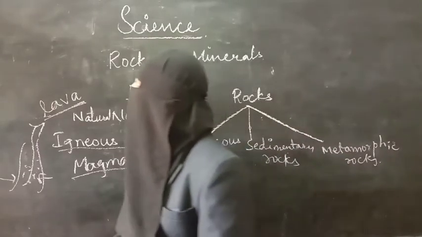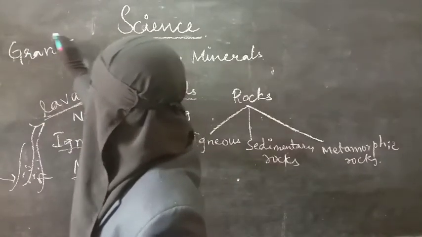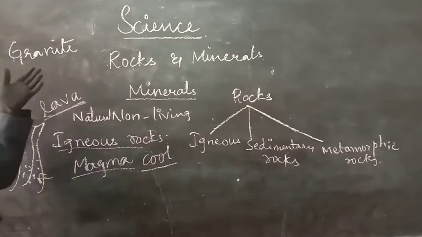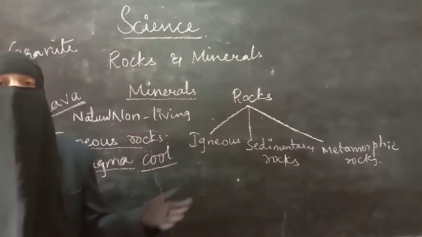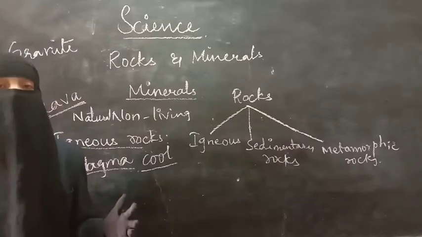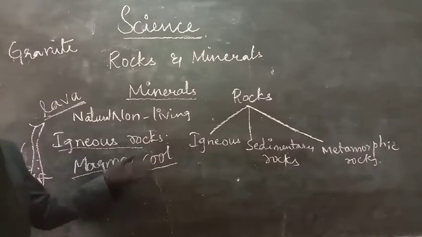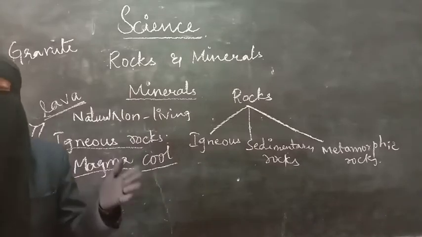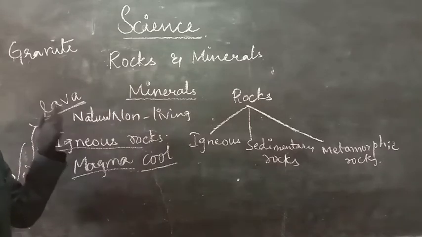The first one which we are going to see is granite. Granite is a common igneous rock. We use granite in many ways: for construction of houses, foundations, basements, roads, or compound walls. How is it formed? By the cooling down of lava. This lava will take some time to cool down. When it cools down, it forms into granite, and granite is hard.